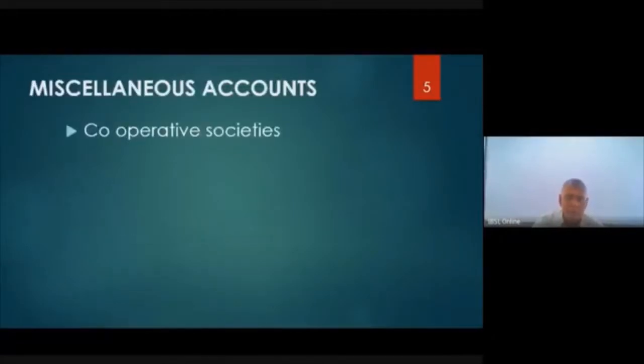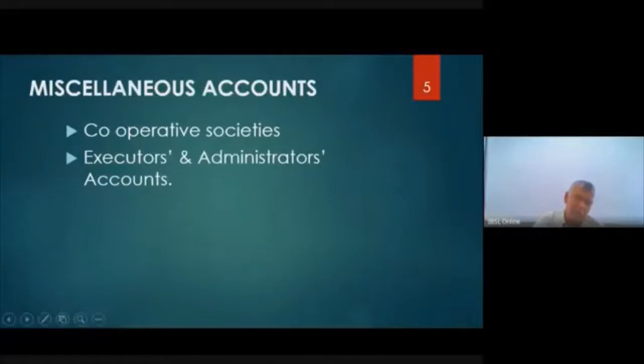So miscellaneous accounts are sometimes opened for cooperative societies, executors and administrators accounts. Now this is something that you have to keep in mind. An executor is a person who acts for a person who has died after making a last will. Can you, within brackets, write down here, under the word executor, last will, right?